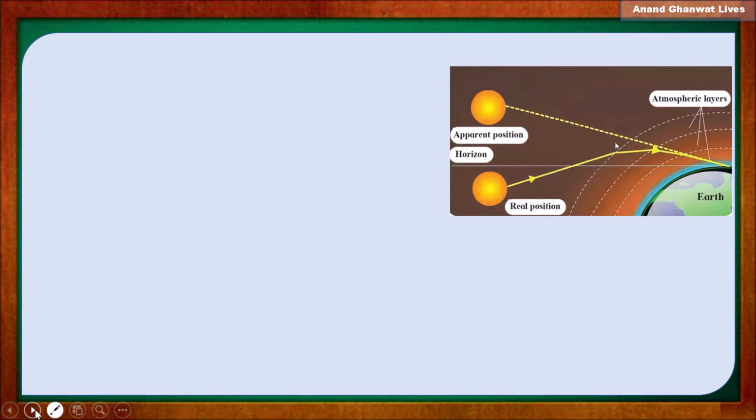Here in the picture, the actual position of the sun is a long distance from Earth's surface, and as the sun is a star, it is luminous. You know that light and heat are provided by the sun on the Earth's surface. But as the sun is a distant object from the Earth's surface, the rays coming from the sun are